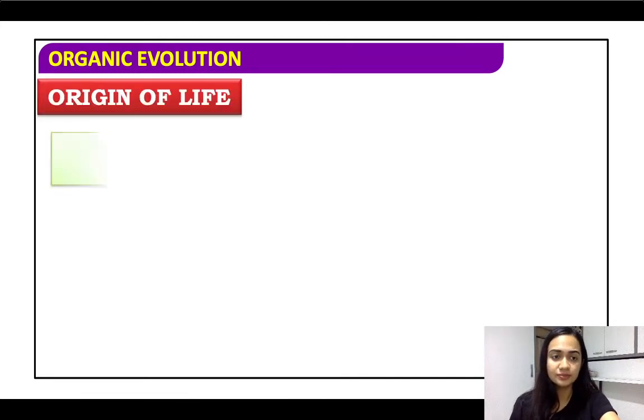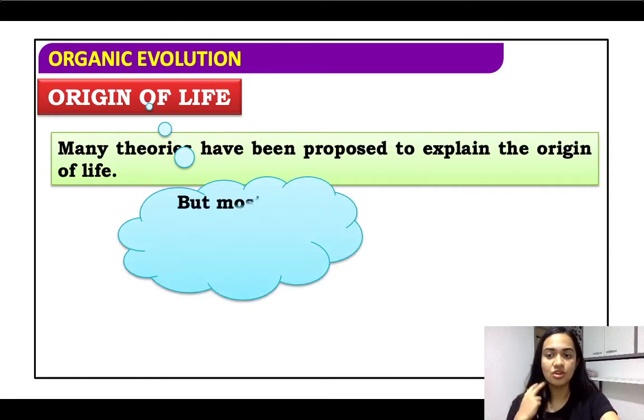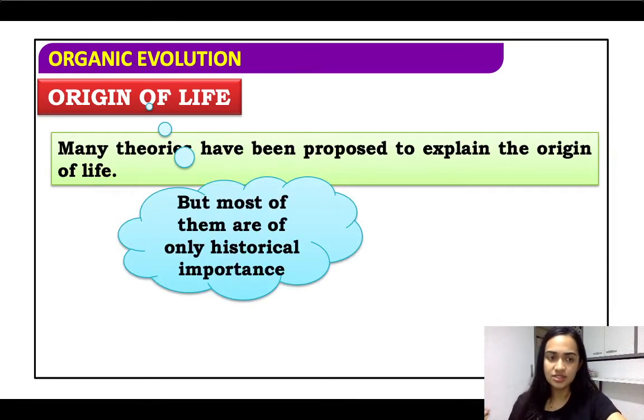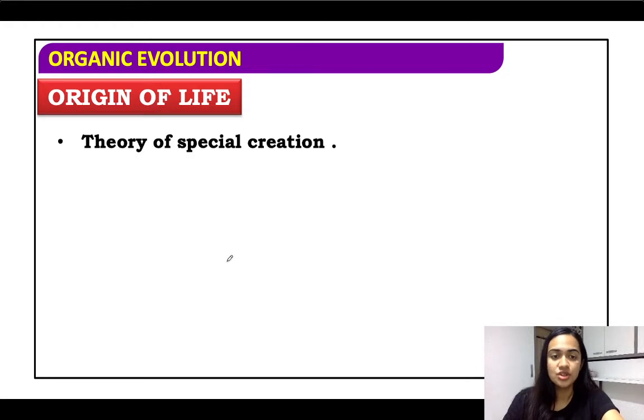Fine. Now, coming to the origin of life, many theories were proposed, as I told you, but most of them are only of historical importance. That means there are many that are accepted, many that are not accepted, and everything has historical importance. So, before that, let me take you through the Big Bang theory.